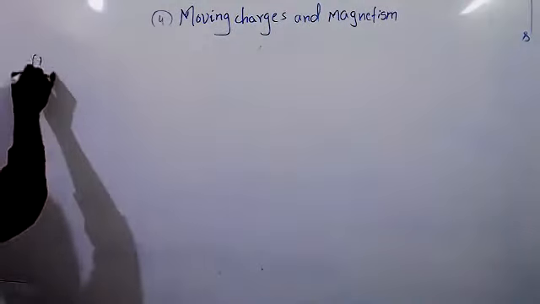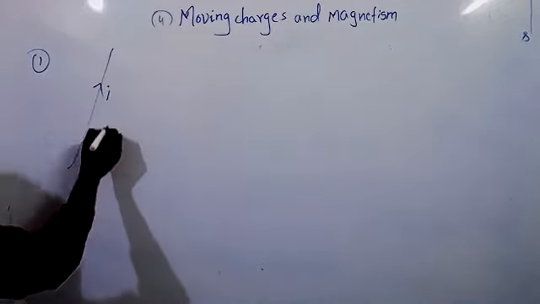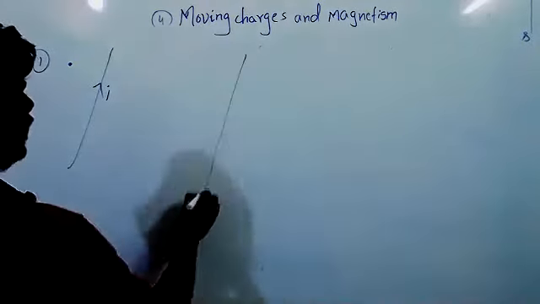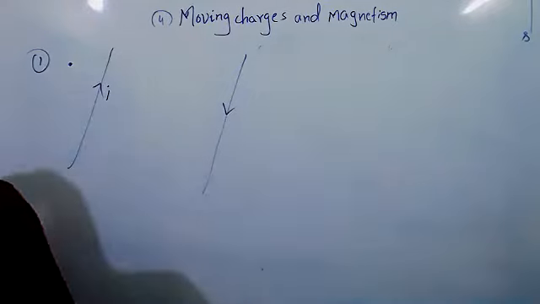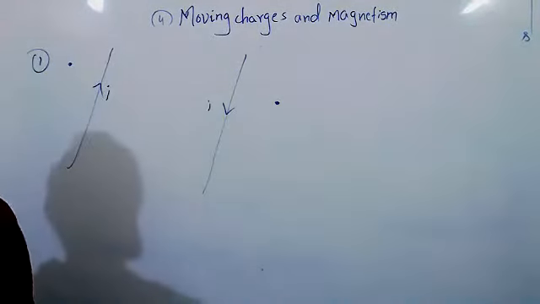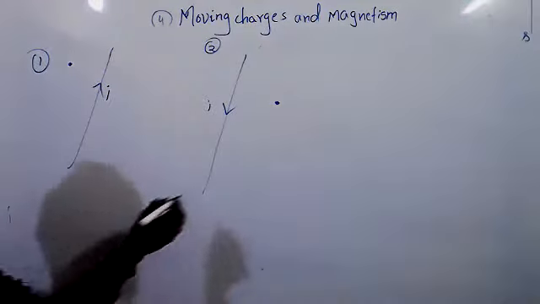Question number 1. I current is passing through it. Point P is here. Second question. Third question.